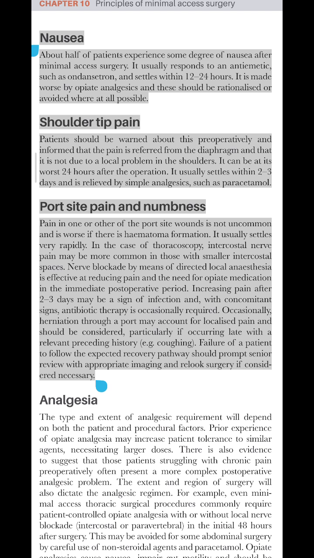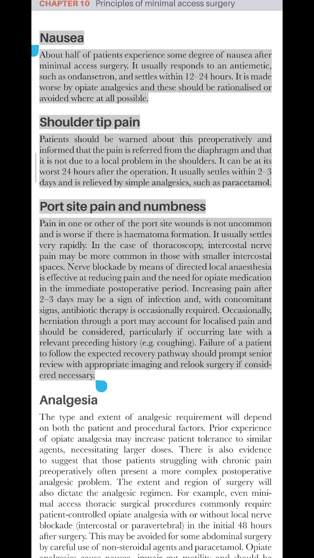Shoulder tip pain. Patients should be warned about this preoperatively and informed that the pain is referred from the diaphragm and that it is not due to a local problem in the shoulders. It can be at its worst 24 hours after the operation. It usually settles within 2 to 3 days and is relieved by simple analgesics, such as paracetamol. Port site pain and numbness.